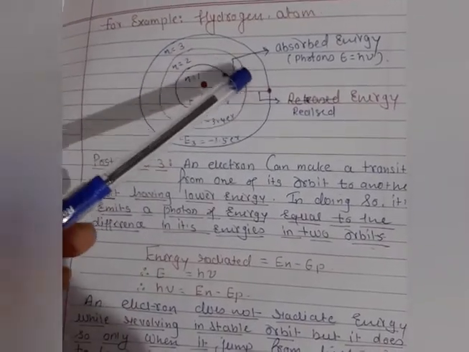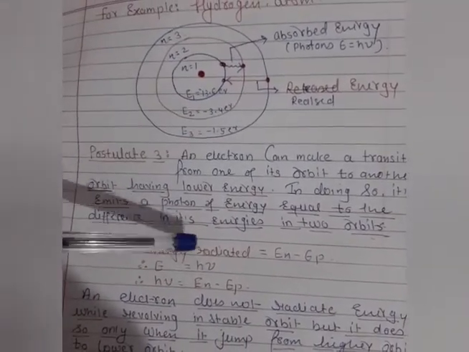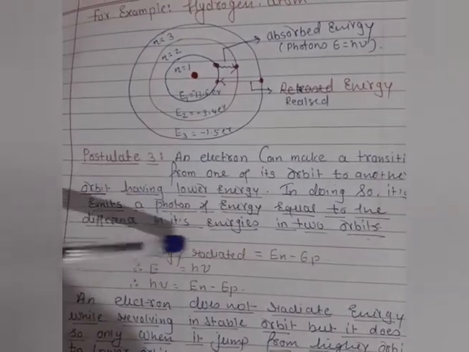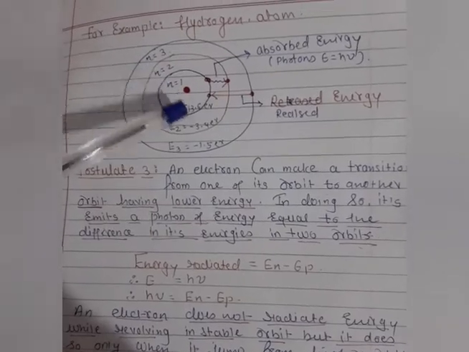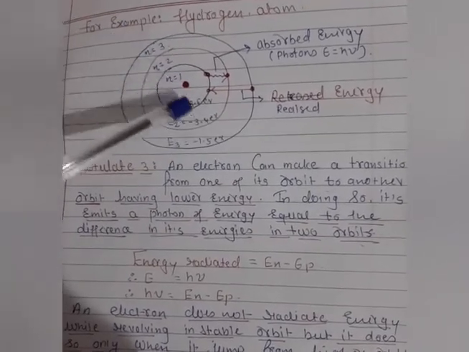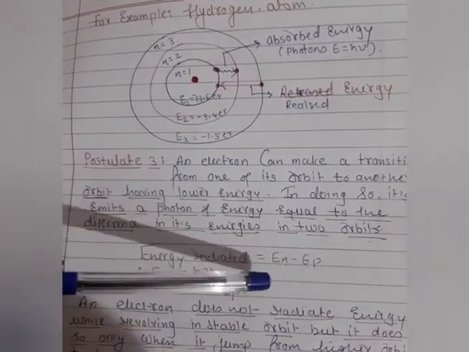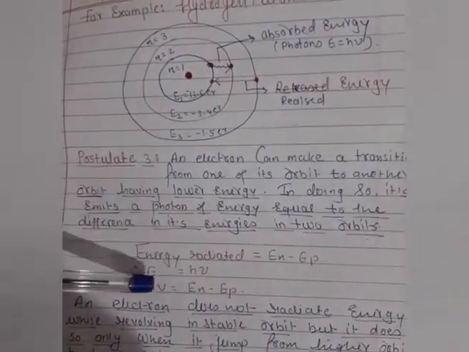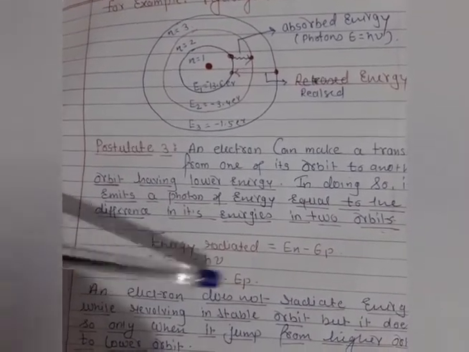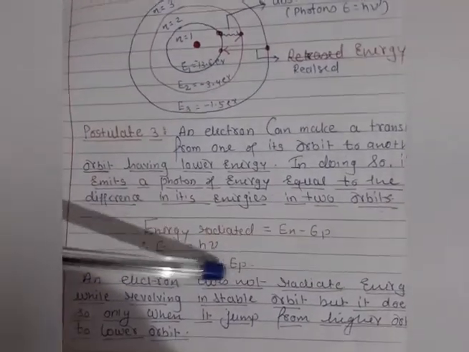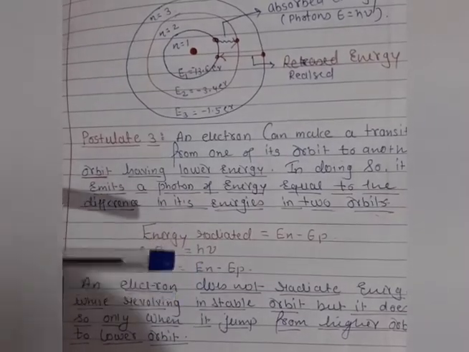So when it jumps from one orbit to another orbit, there is a difference of energy. And that's why the difference in energy in two orbits is the energy radiation, because when it jumps from one orbit to another orbit, the radiation of energy is possible as it gets the surrounding heat. For one orbit to another orbit, it is En or Ep, as you know very well in chemistry, and the energy of a photon is E equals h mu. So here E is equal to h mu, and here we can substitute the difference of their energies, first orbit, second orbit, and the second orbit energy is greater than the first orbit.